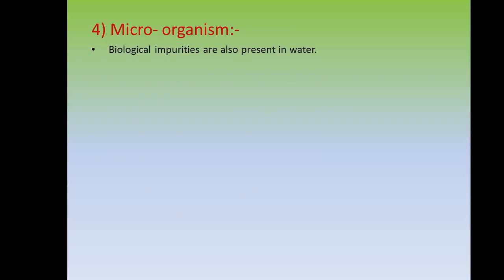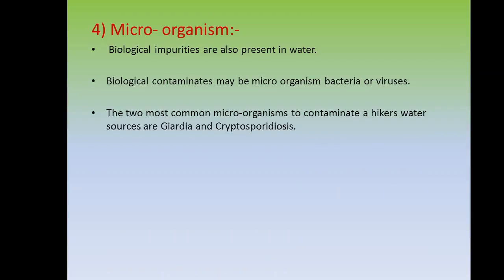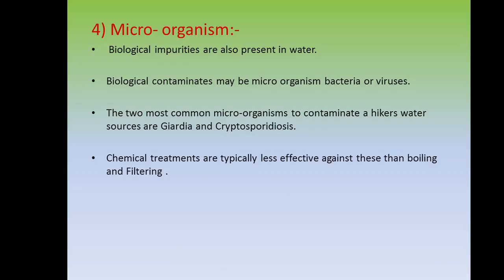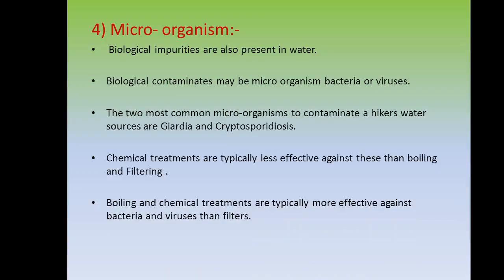Fourth, microorganisms. Biological impurities are also present in water. The biological contaminants may be microorganisms, bacteria or viruses. The two most common microorganisms to contaminate a water source are Giardia and Streptococcus. Chemical treatments are typically less effective against these than boiling and filtering. Boiling and chemical treatment are typically more effective against bacteria and viruses than filtering.